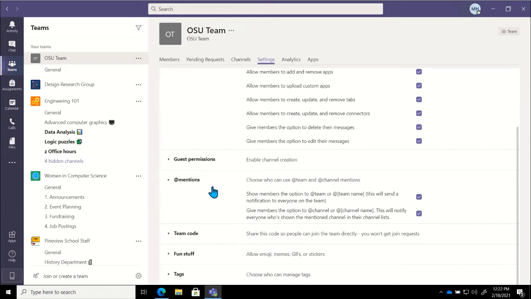So whether or not our team members are going to be allowed to tag, let's say, our data analysis channel on our engineering team. I like to give them the ability to tag particular channels. Typically, tagging the entire team is something that I reserve for the team owners, as people posting something that's relevant to the entire team tends to come from one of the team owners.